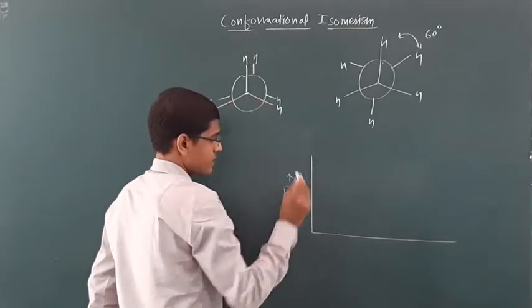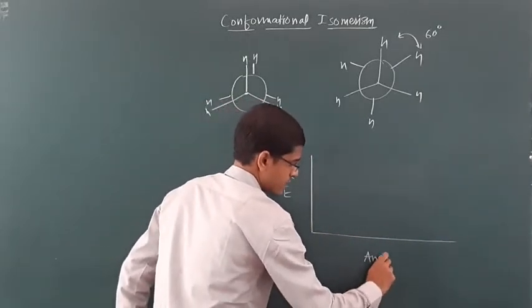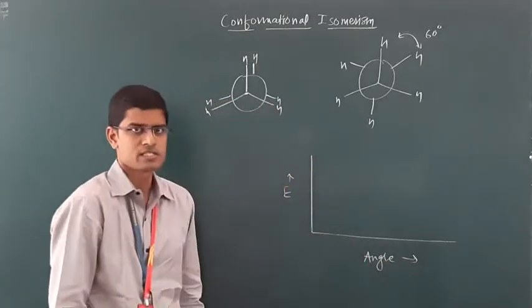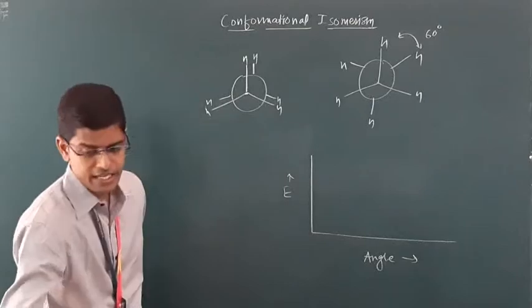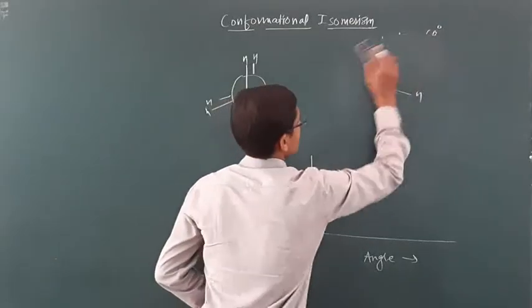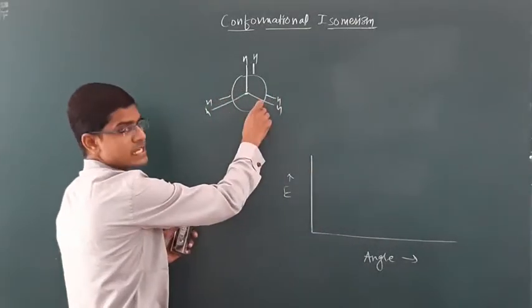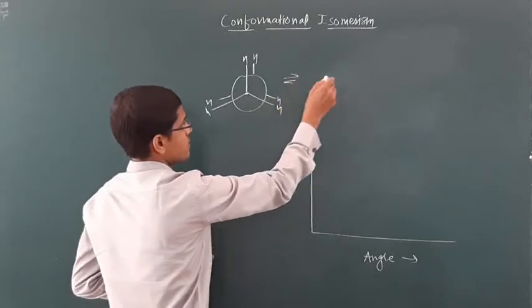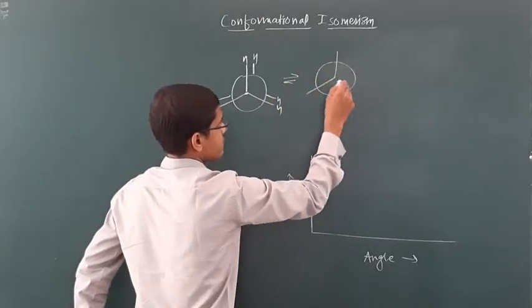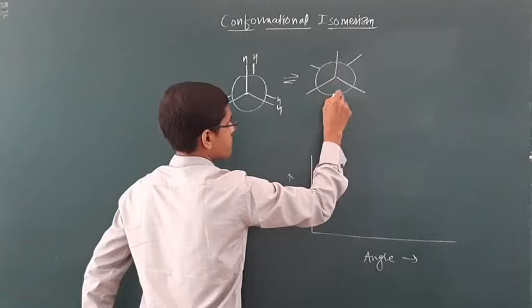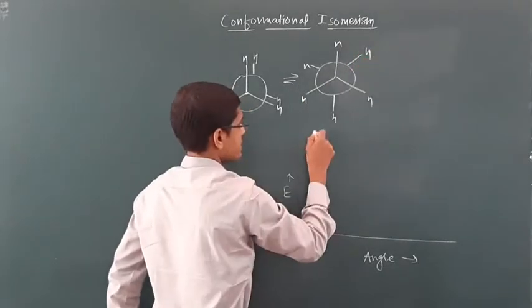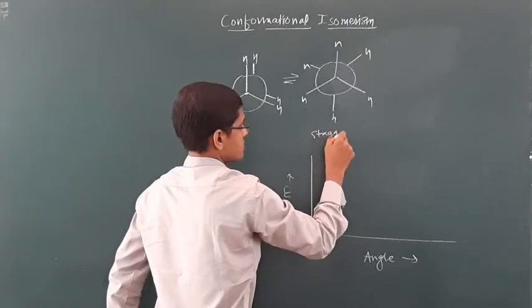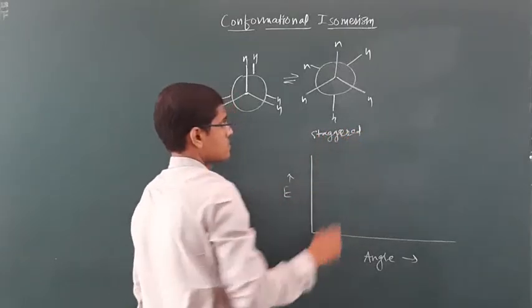Here is energy, here is angle of rotation. Let's see angle of rotation and its energy. If the angle is 0 degree, eclipsed, then if we rotate the rear carbon by 60 degree, staggered.